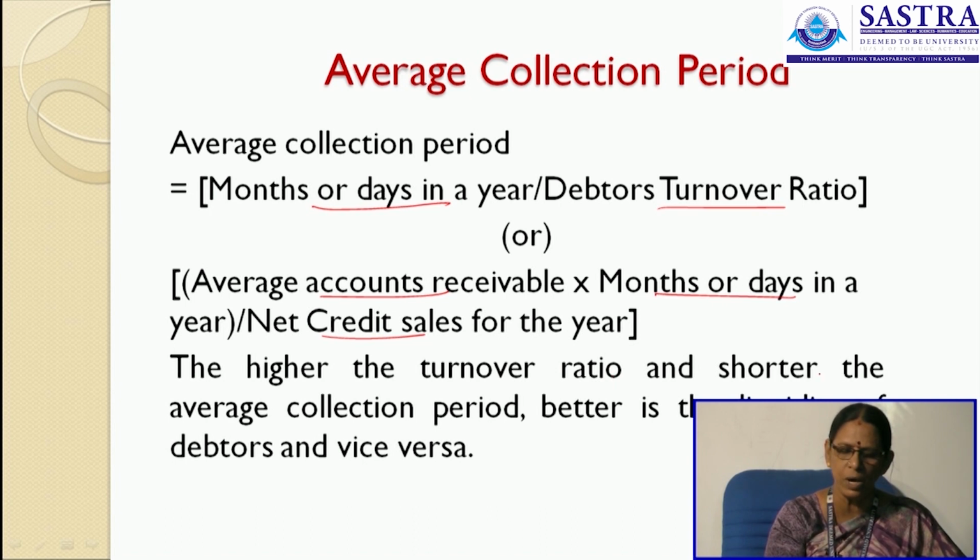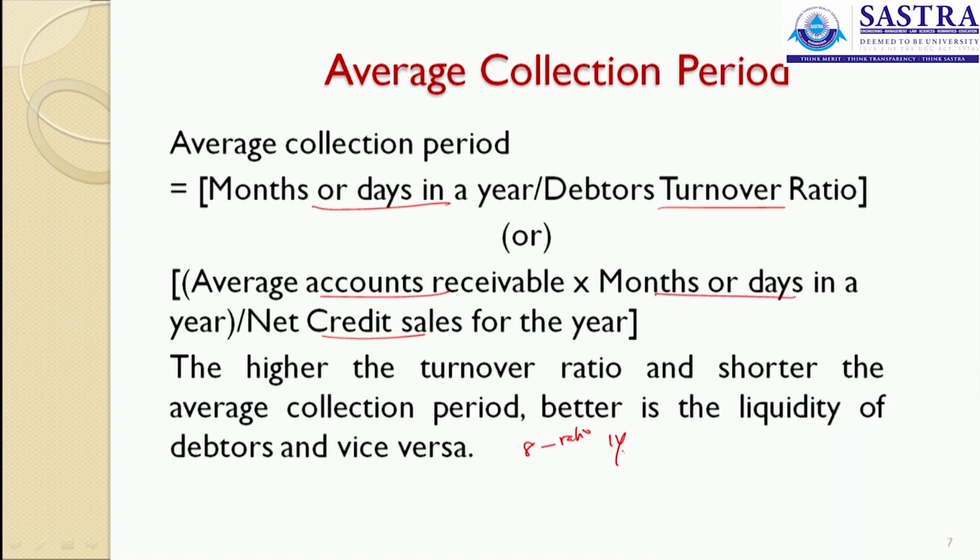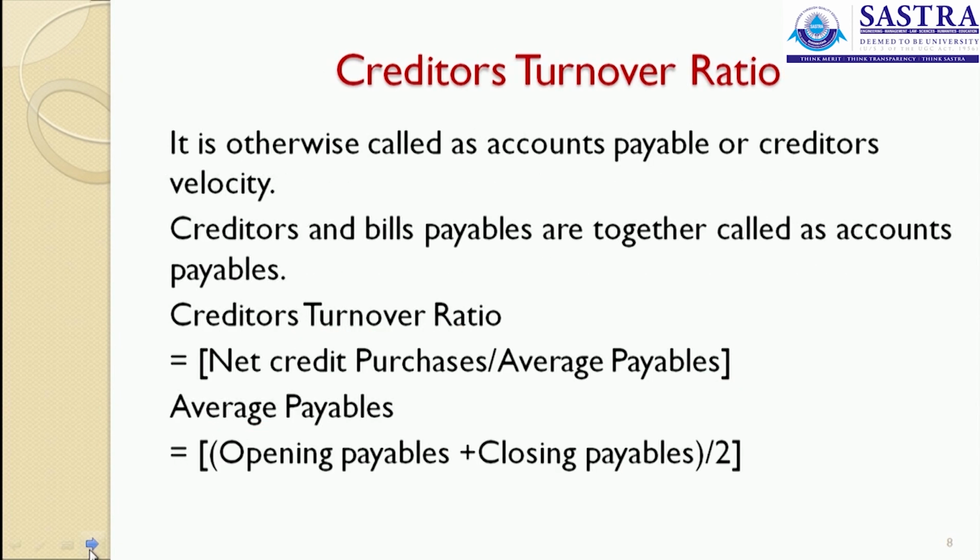The higher the turnover ratio and the shorter the average collection period, the better is the liquidity, and vice versa. For example, if 8 is the turnover ratio, then 12 by 8 will give you 1.5. So, for every 1.5 months, the firm is able to collect the debt. The shorter the average collection period, the better the liquidity. That means the firm is able to collect the debts within 1.5 months, and when it can collect within 1.5 months, it can easily invest it in the business.